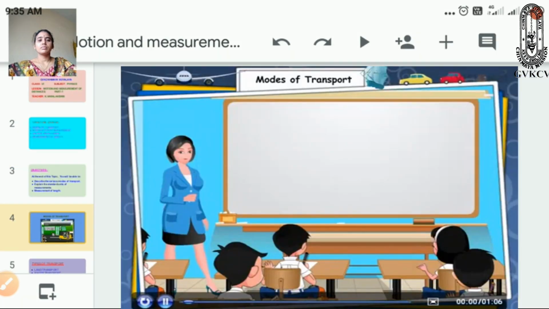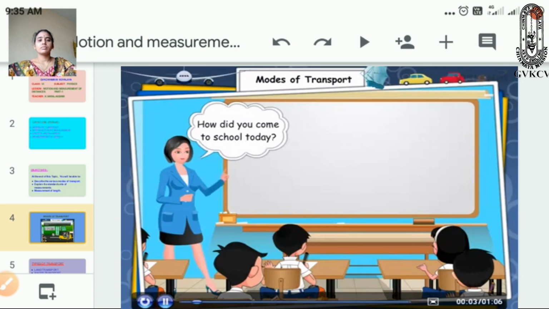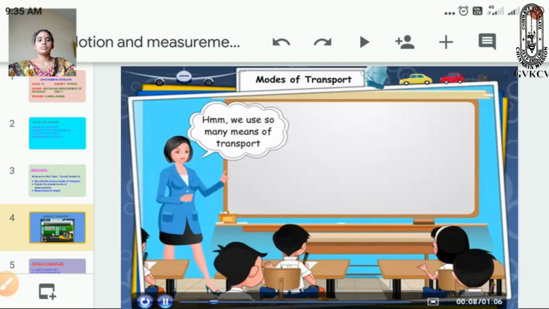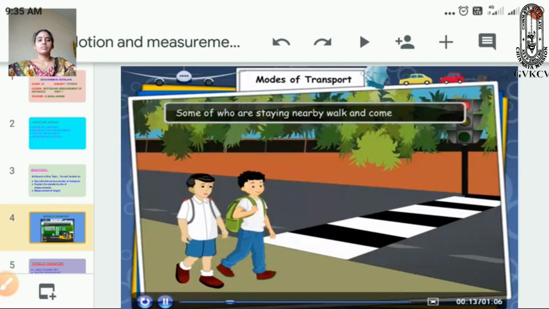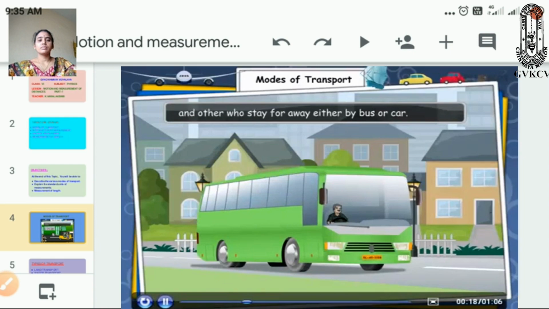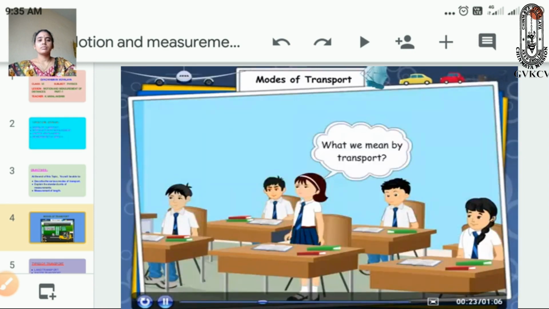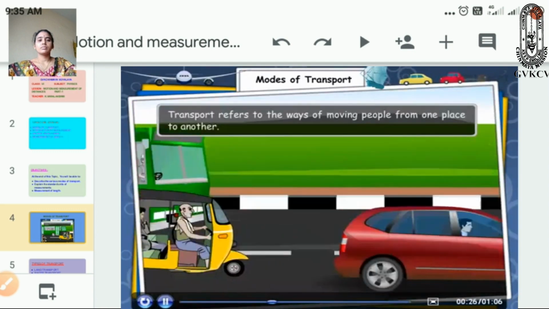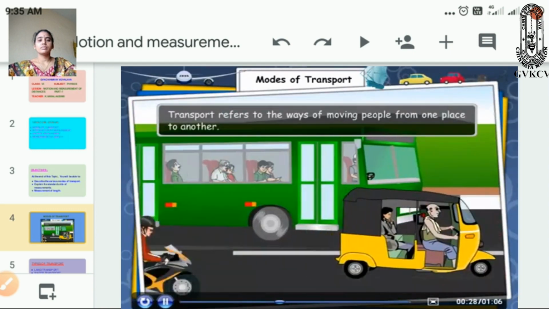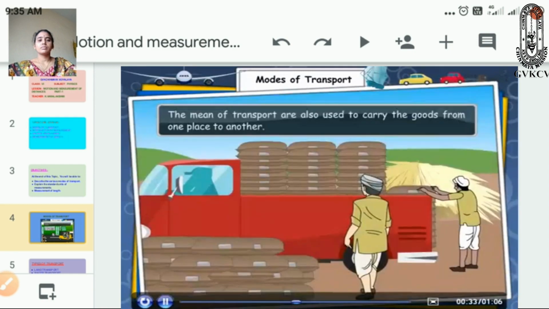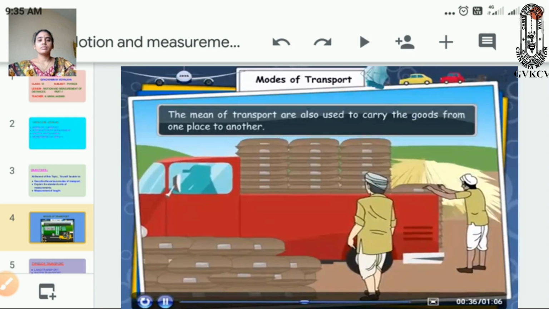Mode of transport. How did you come to school today? I came by school bus. We use so many means of transport while coming to school. Some of them who are staying nearby walk and come, and others who stay far away either come by bus or car. What is meant by transport? Transport refers to the ways of moving people from one place to another. The means of transport are also used to carry goods from one place to another.